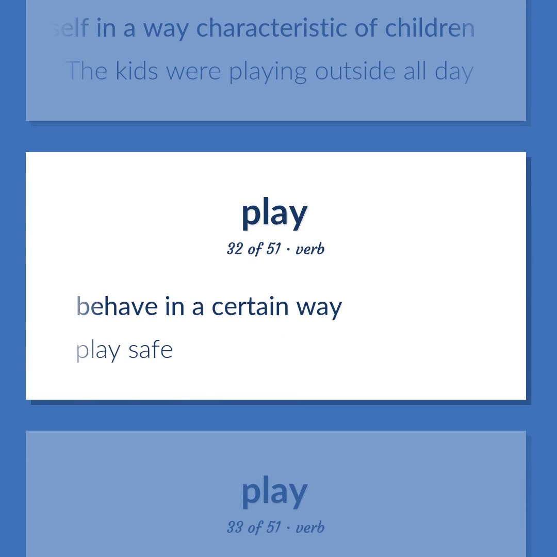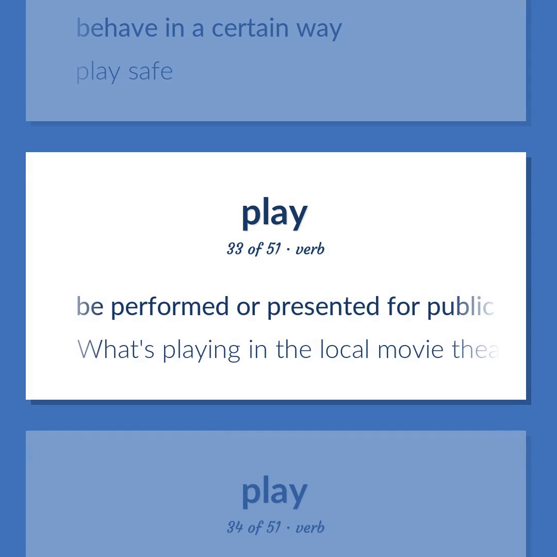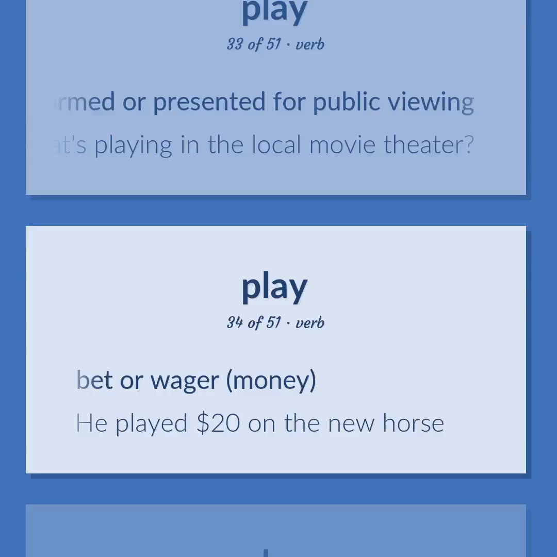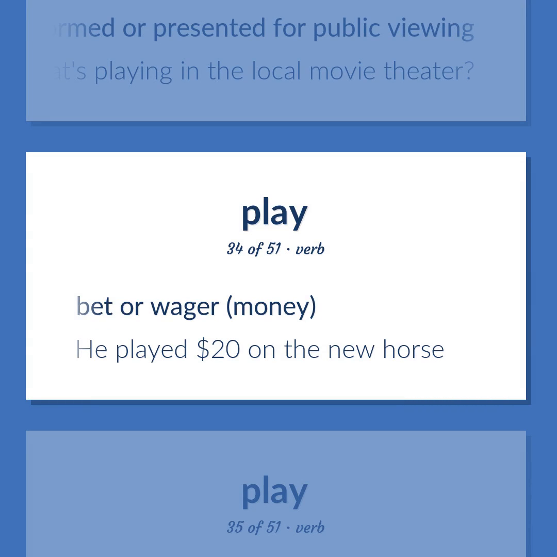Behave in a certain way. Play safe. Be performed or presented for public viewing. What's playing in the local movie theater? Bet or wager, money. He played $20 on the new horse.